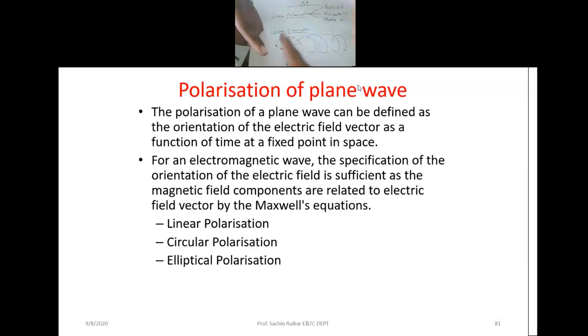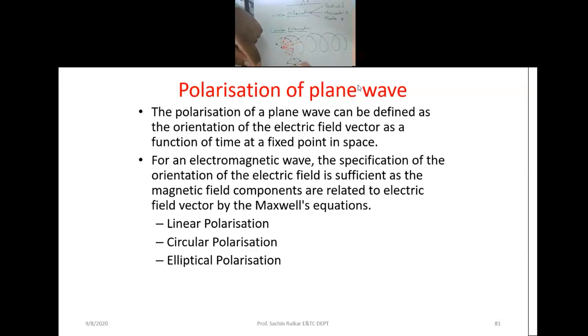Then the spring looks like a circular one. When you rotate the key in the spring, consider that the end touching the spring is the electric field vector at that particular point. When you rotate your key, it looks like a circular one. Your key is rotating in a circular fashion.